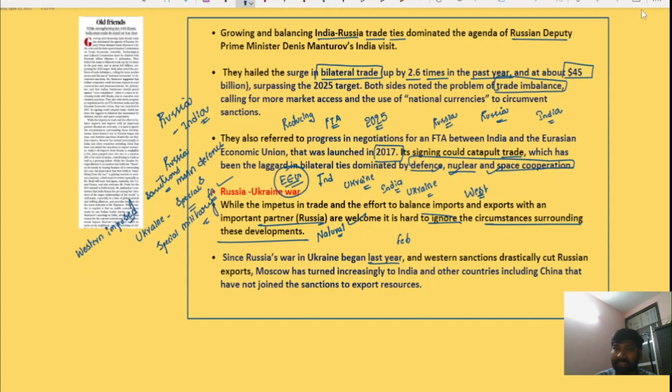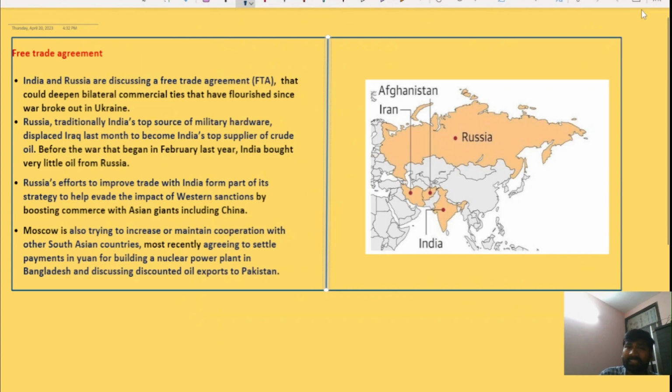But after sanctions, European Union countries have significantly cut down the imports of natural gas. So after the sanctions, Russia is heavily dependent on India and other countries like China that have not joined the sanctions, to export resources.